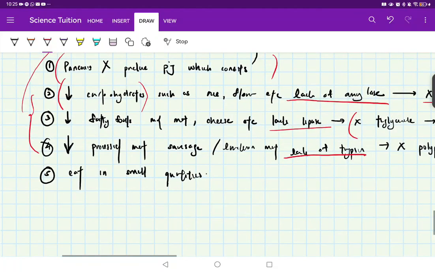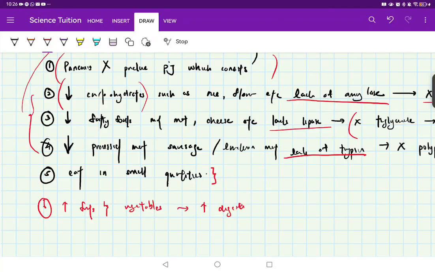Lastly, you want to talk about, since we lack or reduce production of these enzymes, we want to eat things that are in small quantities. Additionally, you can say eat healthier food such as more vegetables or fruits because it helps with digestion. So those things that you can add also, increase fruits and vegetables intakes. Usually these eating habit questions, if anything, just throw in eat more fruits and vegetables because it helps digestion. Usually can give you points on that. Aid in digestion. So that is all.